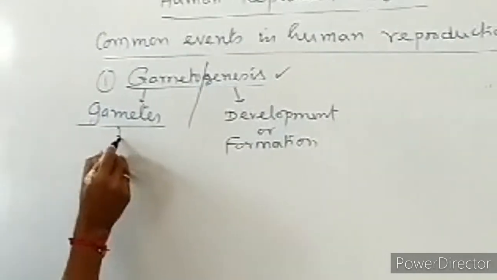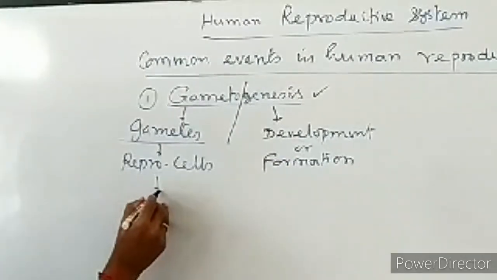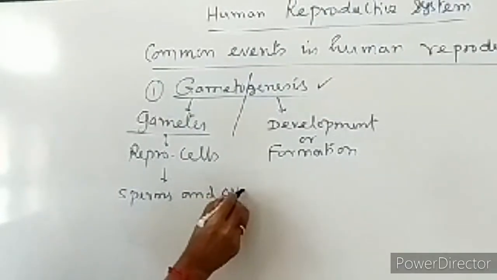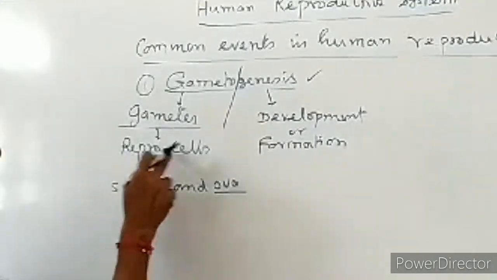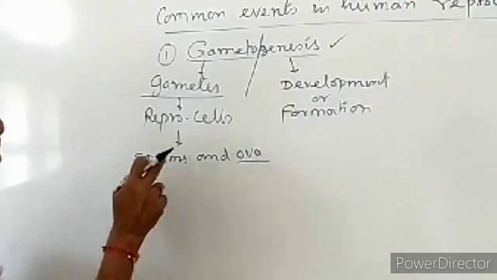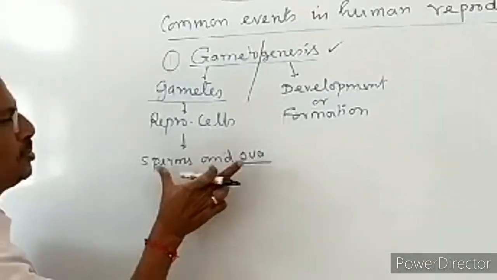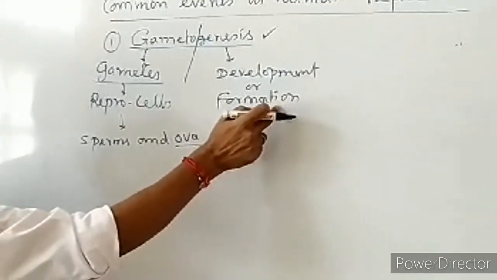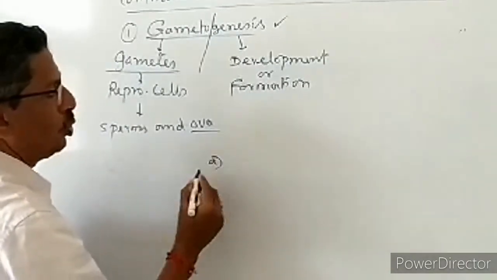Now gametes means the reproductive cells. The reproductive cells are the sperms and ova. Ovum is singular, ova is plural. Sperms are produced by the male individual, and the ova are produced by the female individual. Combined together, sperms and ova we can call gametes. So gametogenesis is the formation of the gametes. In gametogenesis there are two stages, one in male and one in female.